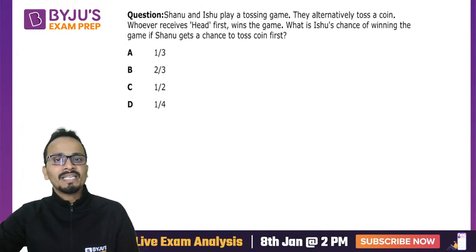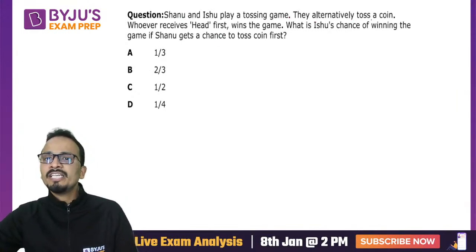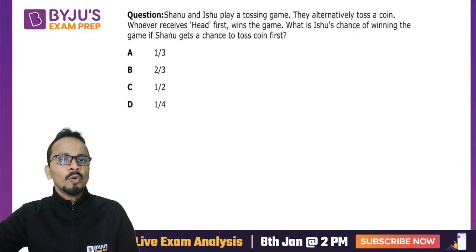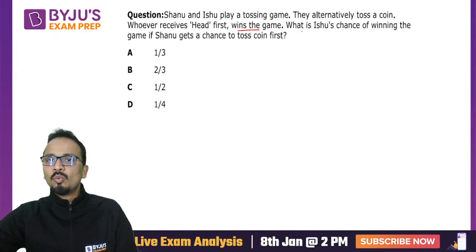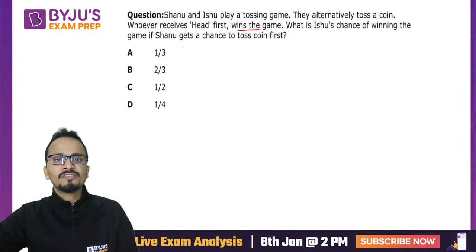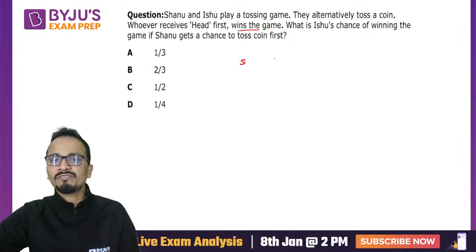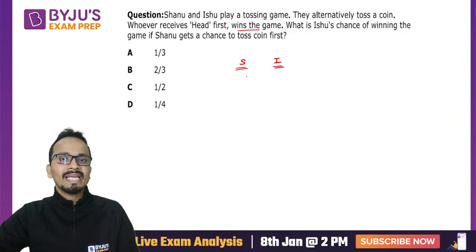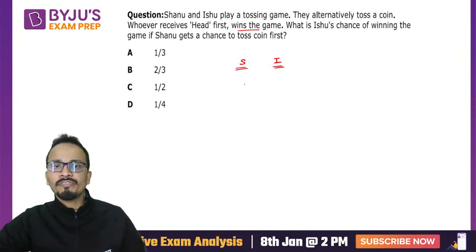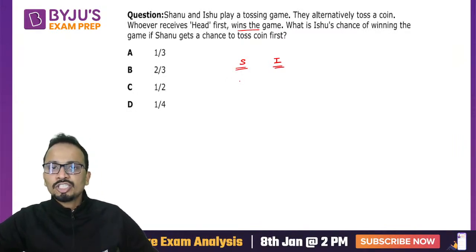Shanu and Ishu are playing a tossing game. They alternately toss a coin. Whoever gets head wins the game. What is Ishu's chance of winning the game if Shanu gets the chance to toss the coin first? So Shanu is tossing first and then Ishu. Anyone who gets a head will win. Now we have to find Ishu's chance of winning. That means Shanu will get a tail and Ishu will get a head in the first chance.